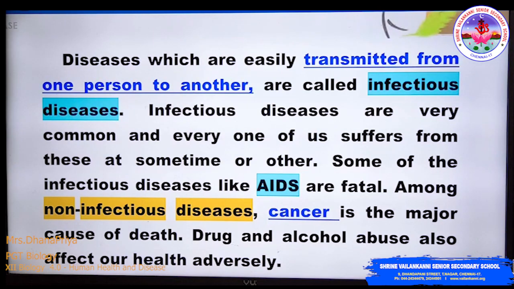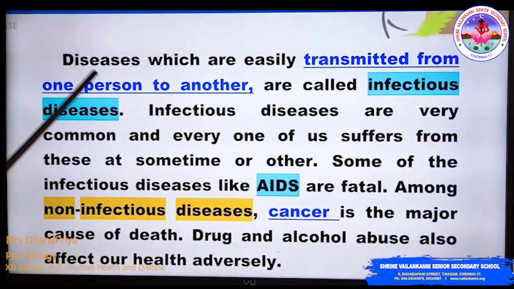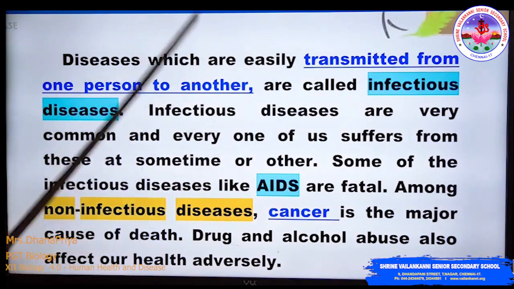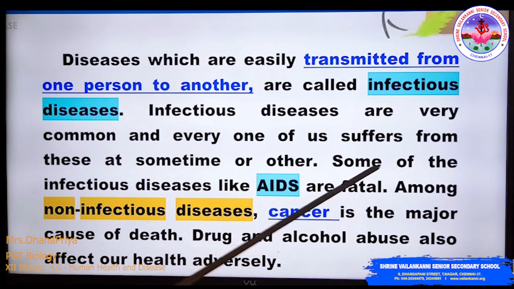So diseases can be broadly grouped into infectious and non-infectious. Diseases are of two types: one is infectious and the other one is non-infectious. Diseases which are easily transmitted from one person to another are called infectious, and they are very common; every one of us suffers from these at one time or another. Example, AIDS. Among non-infectious, cancer is the major cause of death. Drug and alcohol abuse also affect our health adversely. So these come under non-infectious disease.